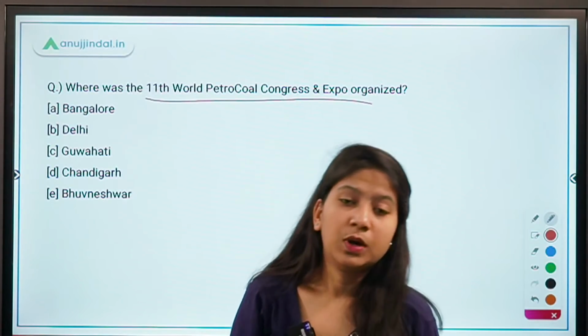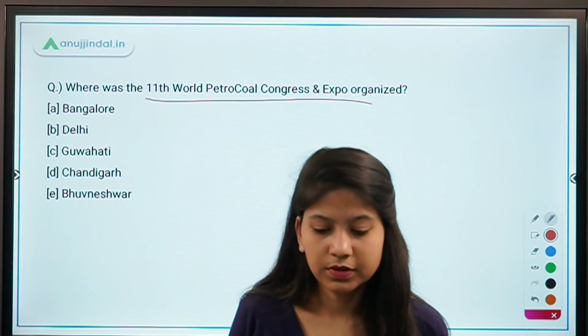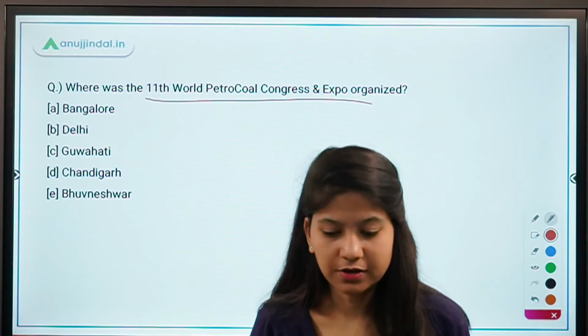Yes, Suhaldev's memorial was inaugurated by Prime Minister Narendra Modi himself.